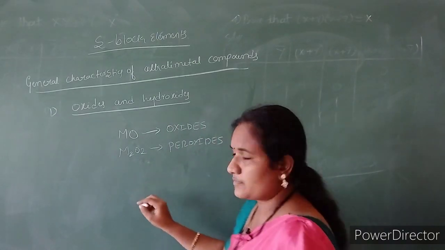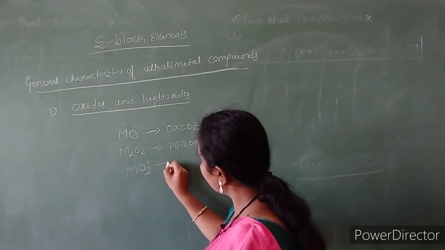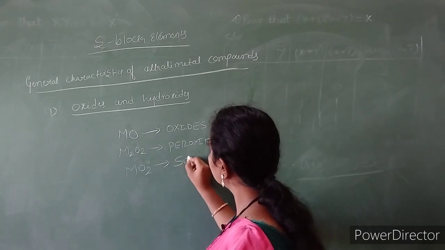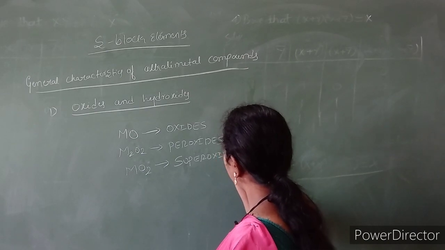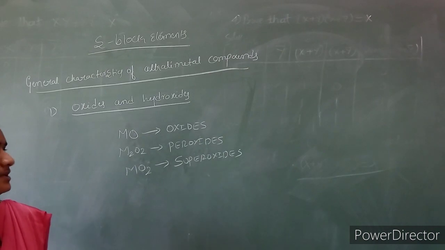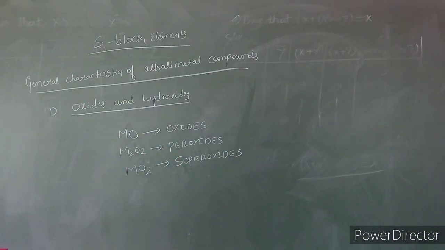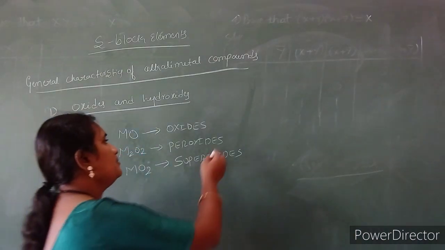If one metal combines with two oxygen atoms, it forms superoxide. So usually metals combining with oxygen form oxides, peroxides as well as superoxides, and sometimes we get oxides in the form of M2O also.